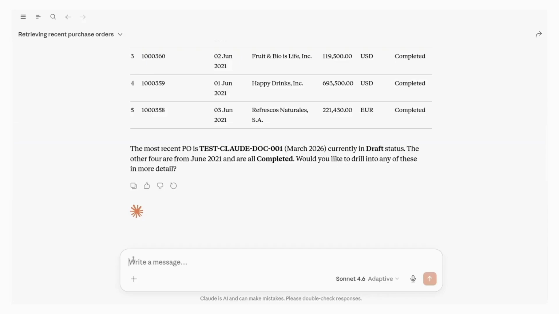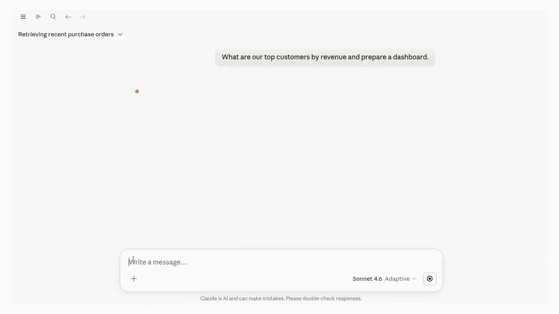So let's go deeper. The big meeting is tomorrow. Someone needs to show who the top customers are and how much they are bringing in. That means reports, exports, charts, formatting. Hours of work nobody has time for. Instead, one line is typed. What are our top customers by revenue and prepare a dashboard? One sentence, no BI tool, no data team.